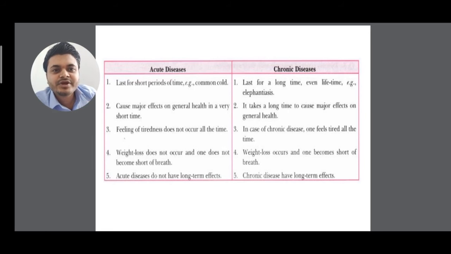Clear? Next point is, in acute disease weight loss does not occur and one does not become short of breath. Clear? Whereas in chronic diseases, weight loss occurs and one becomes short of breath. And the last point is, acute disease does not have a long-term effect, whereas chronic disease has a long-term effect. So students, I have given very nice differences, one for acute and chronic, another for infectious and non-infectious. Copy down the differences, memorize them. Clear? These differences are very important.